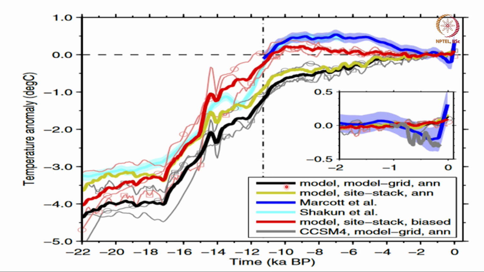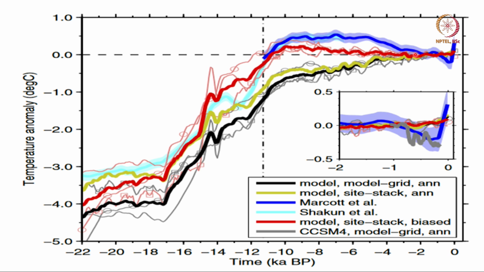Look at the black. Black is the simulation with all the forcing combined. So, temperature was around minus 4.5 degrees below the present. It gradually increased the global mean temperature, and then it slowly increased to the present state. Okay. That is a black line.